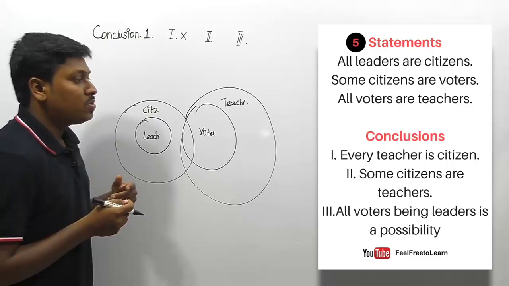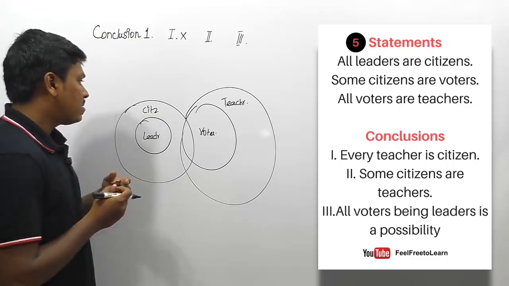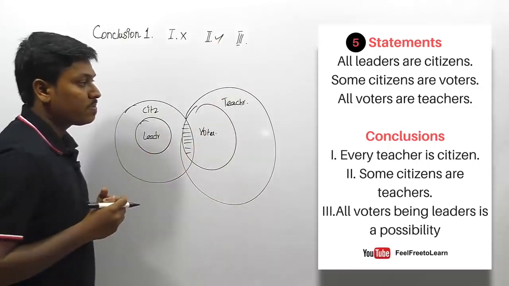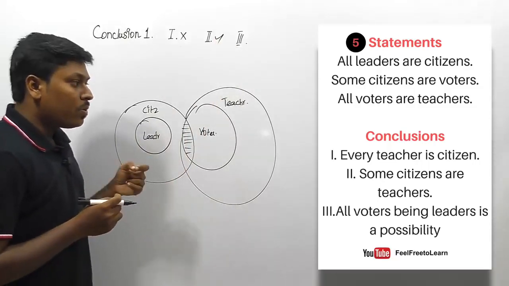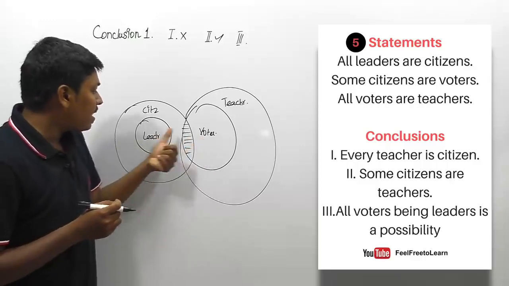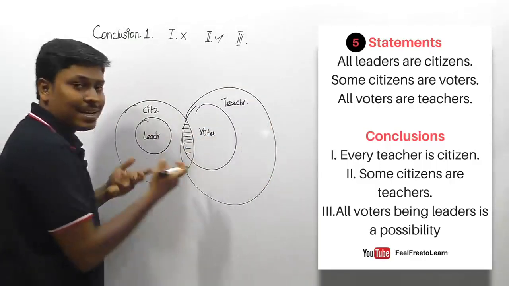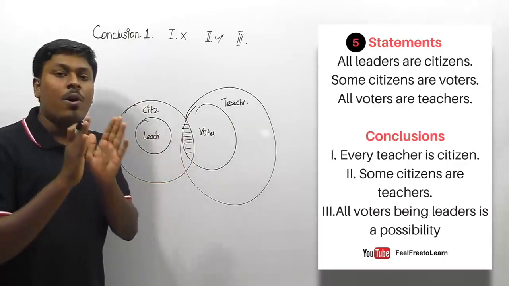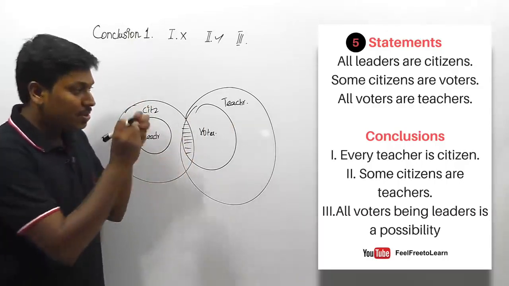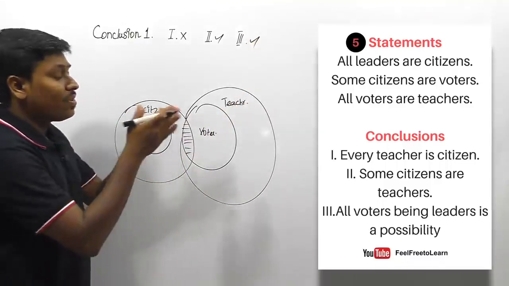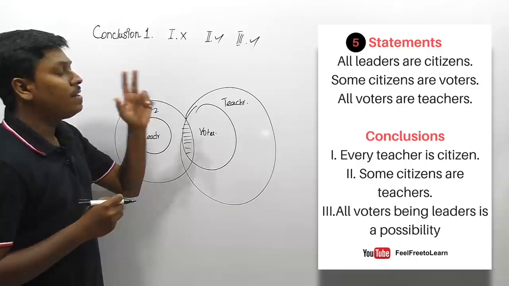Conclusion number 2: some citizens are teachers, which is exactly correct. So conclusion number 2 follows. Third conclusion, friends: all voters being leaders is a possibility. Here voter and leader, right? All the parameters are inside a single Venn diagram. If all the parameters are inside a single Venn diagram, a possibility always follows. Without checking the conclusion, we can surely say that the possibility follows. So for this syllogism question, 2 and 3 follow.